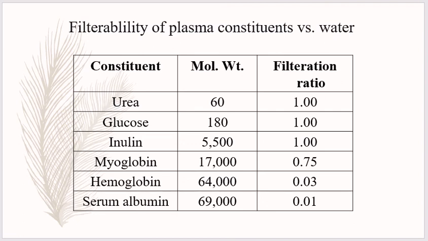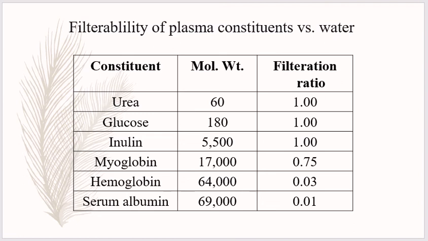It lists the effect of molecular size on filterability of different molecules. A filterability of 1 means that the substance is filtered as freely as water, whereas a filterability of 0.75 means that the substance is filtered only 75%.